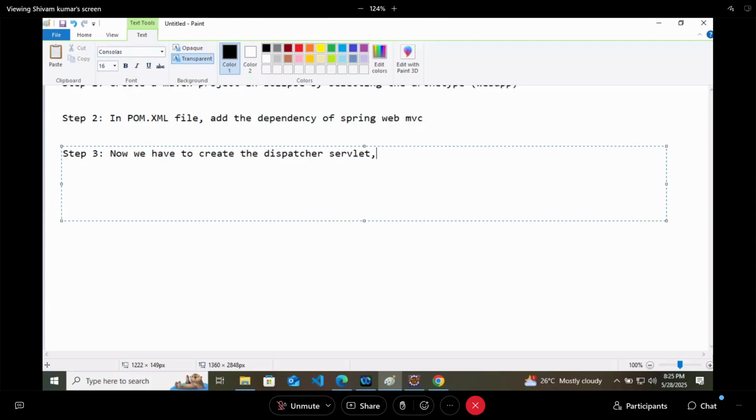At first, we will use XML approach because that is more clear. So in the step 3, we have to create our dispatcher servlet and we will create it by using XML or Java, but we will at first use only the XML approach.